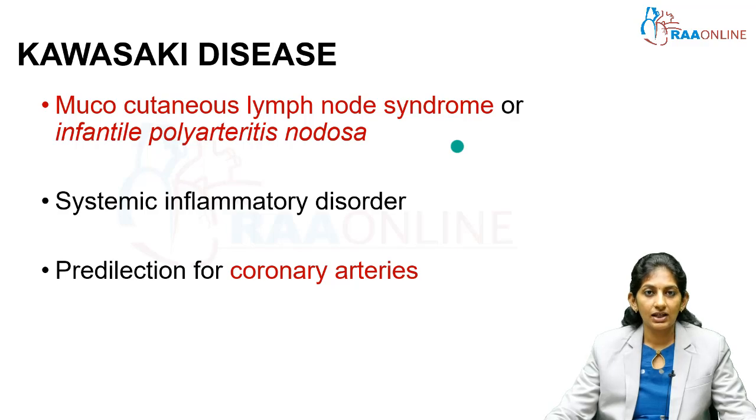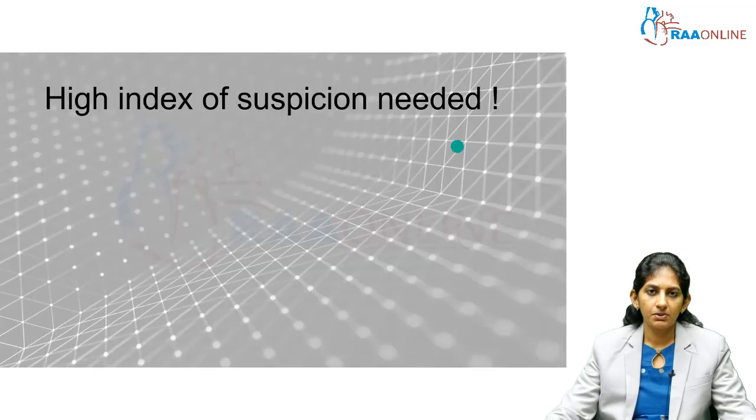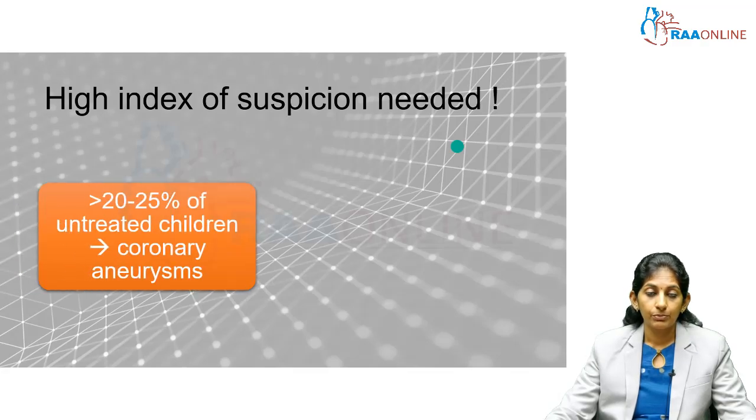Initially it was described in Japan, and this disease has a very high predilection for coronary arteries. A high index of suspicion is needed to diagnose Kawasaki disease and to treat it effectively, because it affects the coronary arteries, and if you don't treat, more than 25% of the children untreated will develop coronary aneurysms.